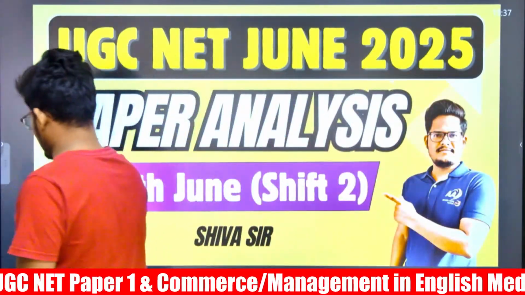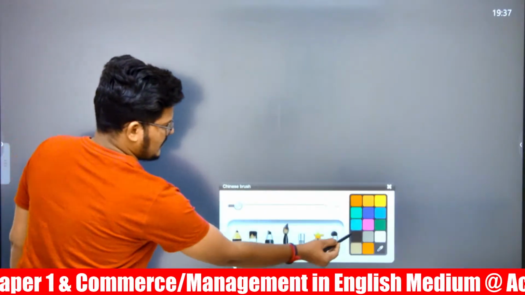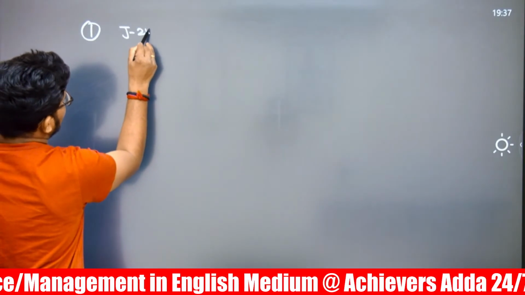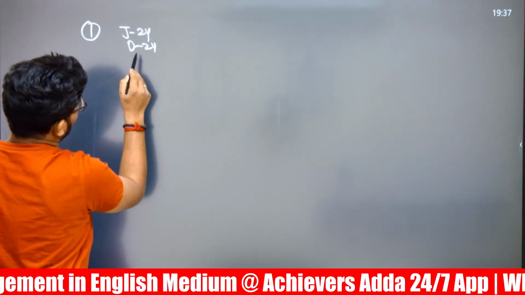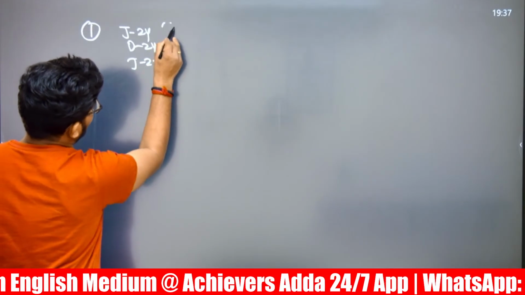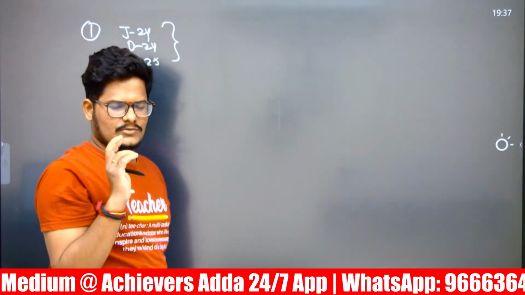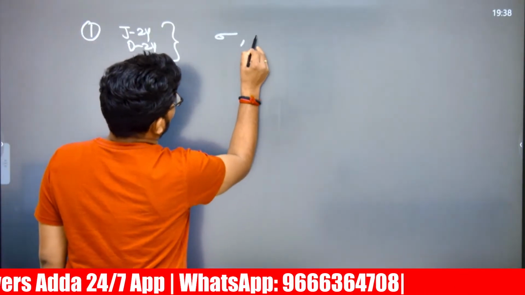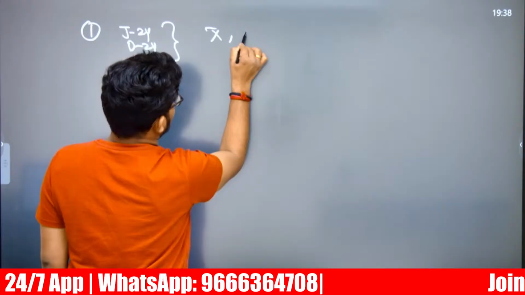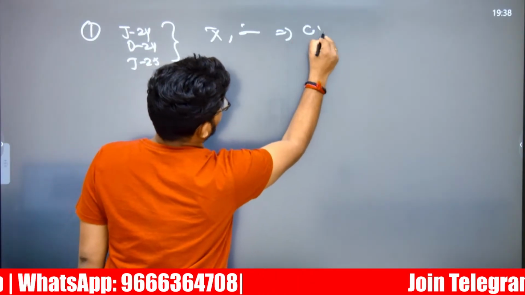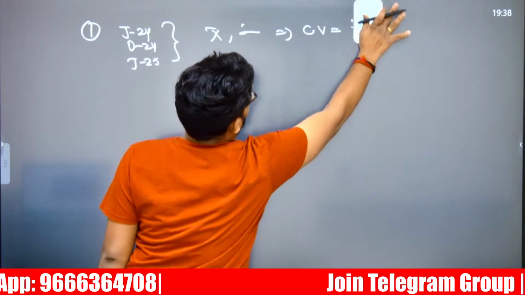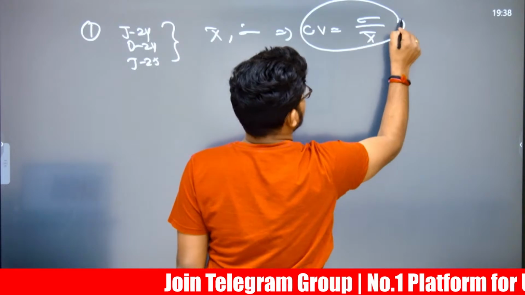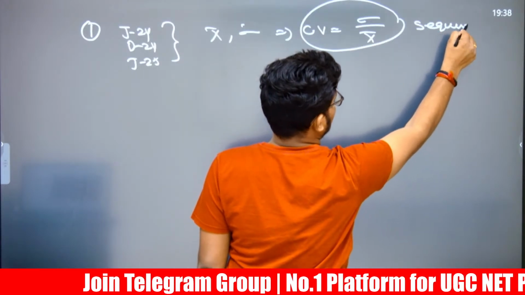With the first question, the same one from the morning shift, June 2024, December 2024 as well as now June 2025, is repeatedly being asked: the coefficient of variation, which is the standard deviation divided by the mean. This question was asked again in shift number 2.